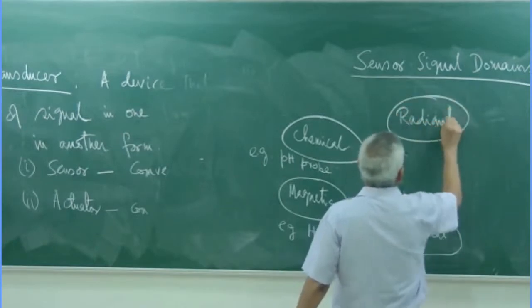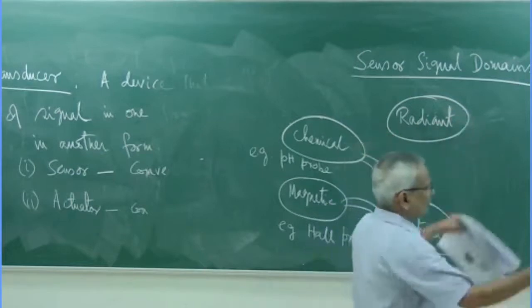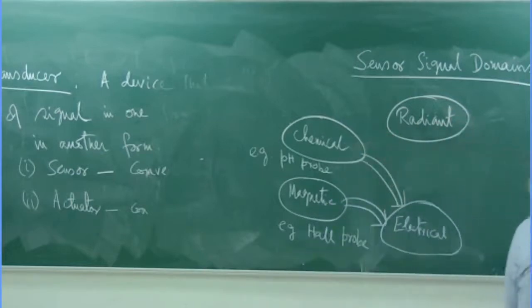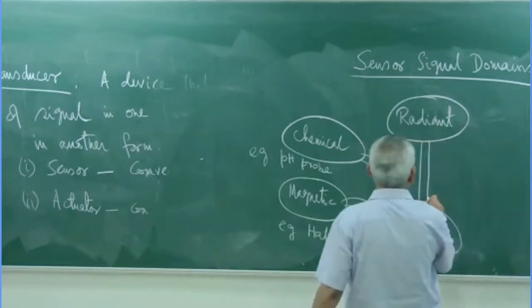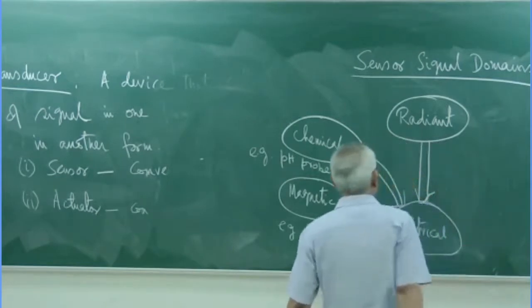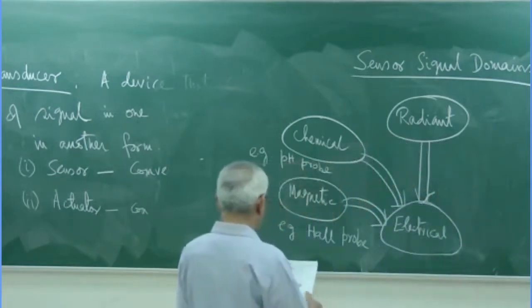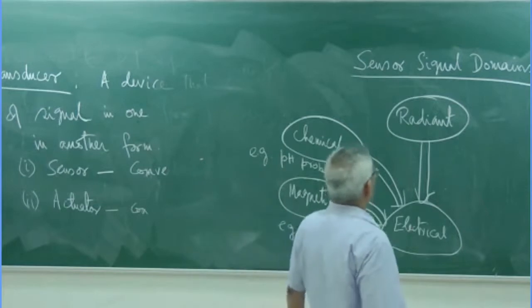Then it is radiant, which means optical basically, related to radiation, heat radiation, optical radiation, and all the things there. We may also have signals in this one, radiant to electrical. What is the example?